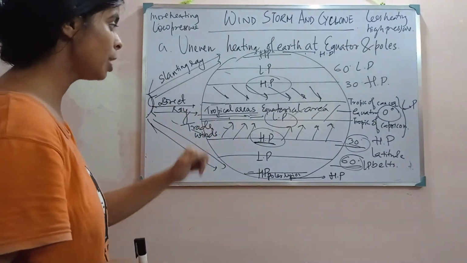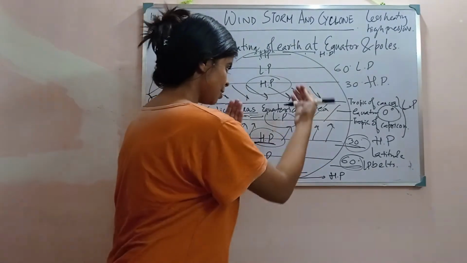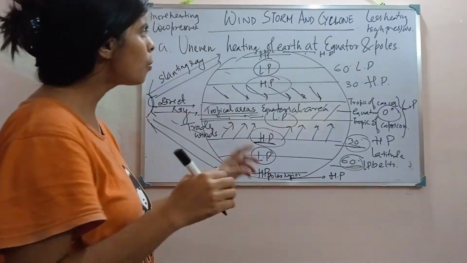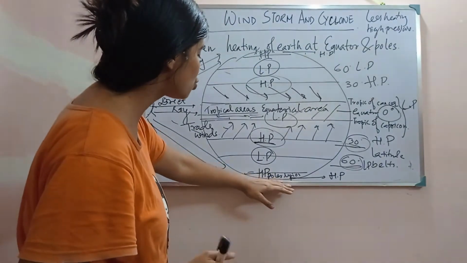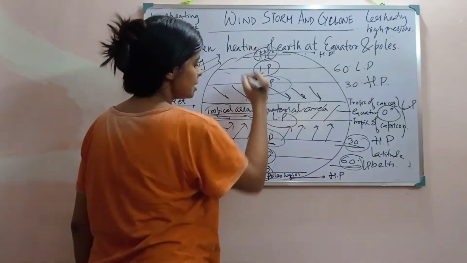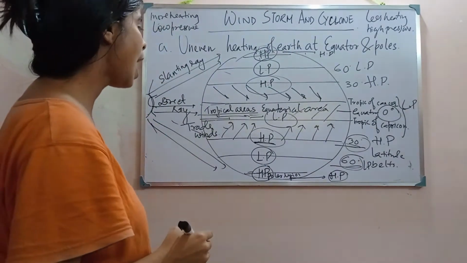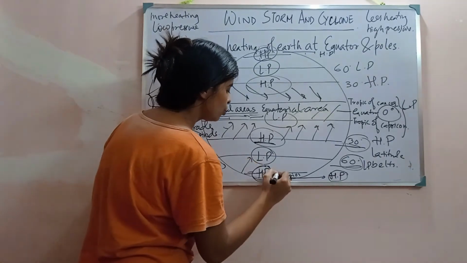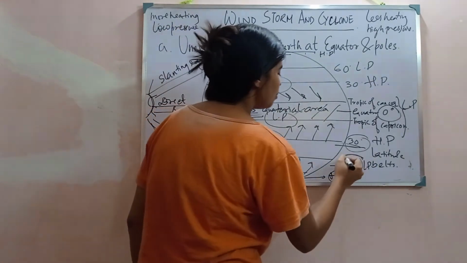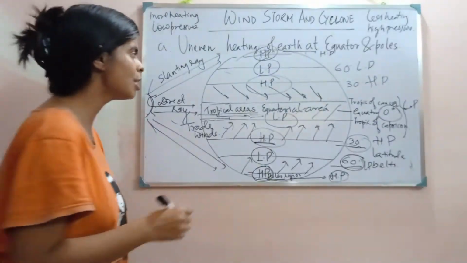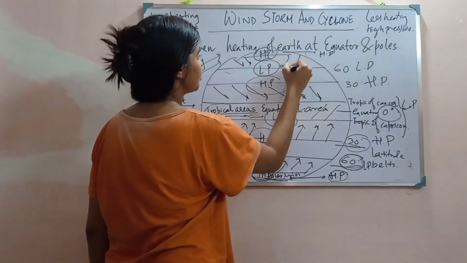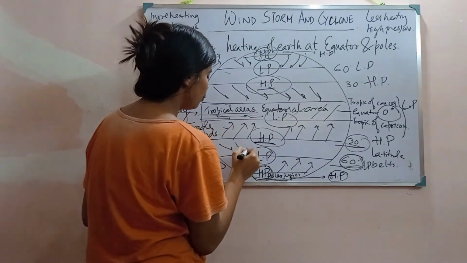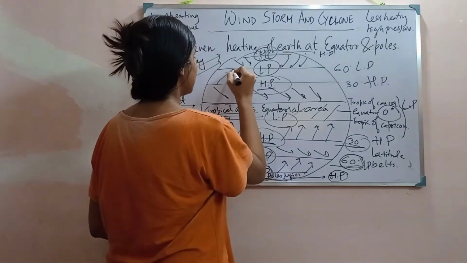Now similarly, as we move either side of the earth, here it is a low pressure again. At the extreme point it is a high pressure. So in this case the air from the high pressure polar region will move towards the 60 degree region. And some of the air in this region will also move towards this low pressure region.